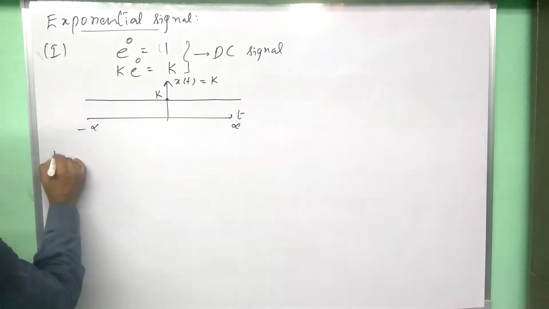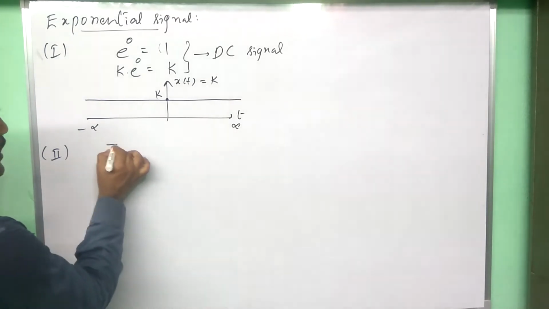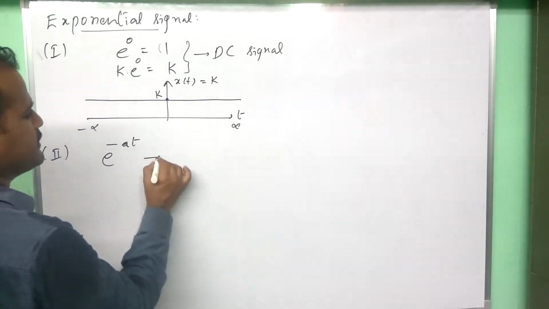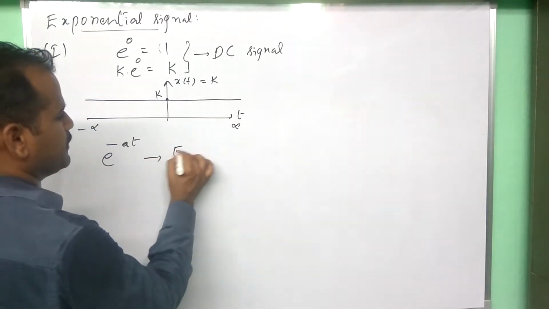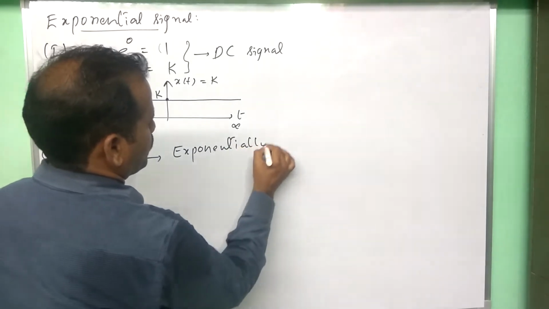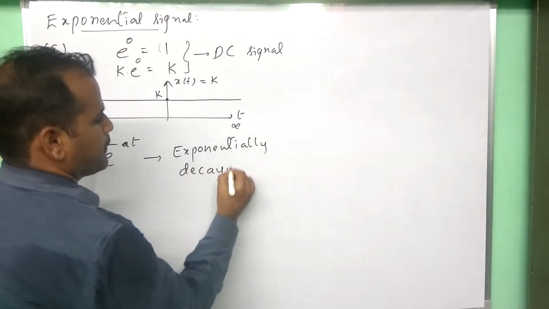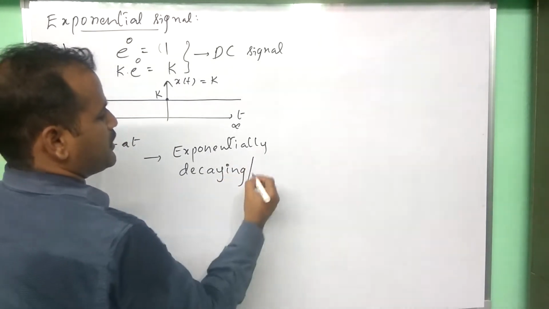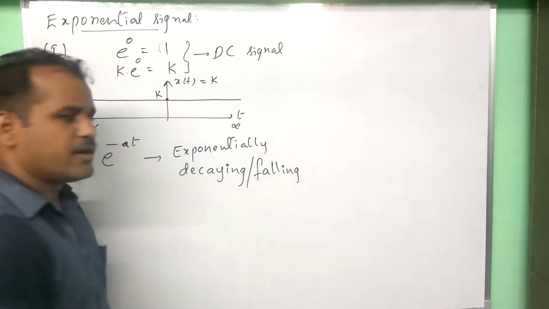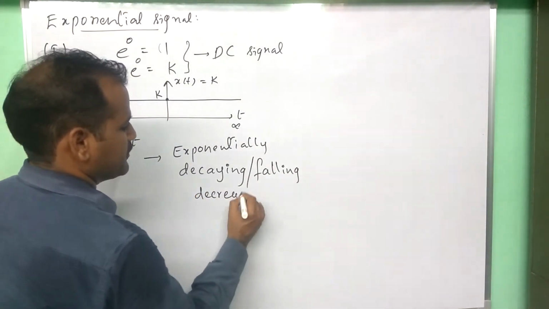The second variation of this exponential is e power minus at. This signal is called an exponentially decaying signal, or exponentially falling signal, or you can also call it an exponentially decreasing signal.